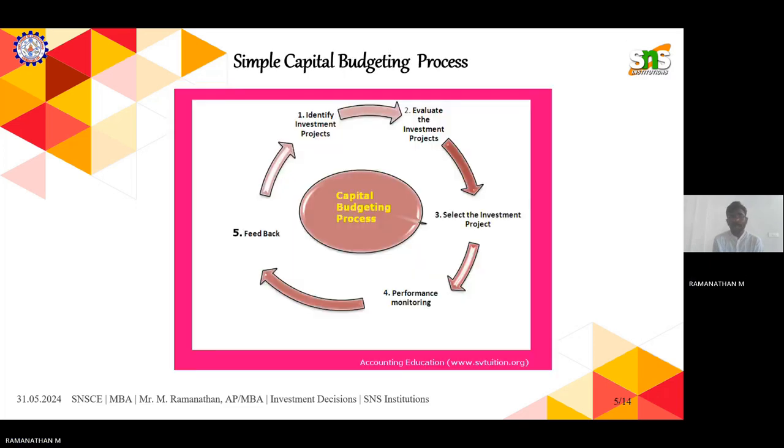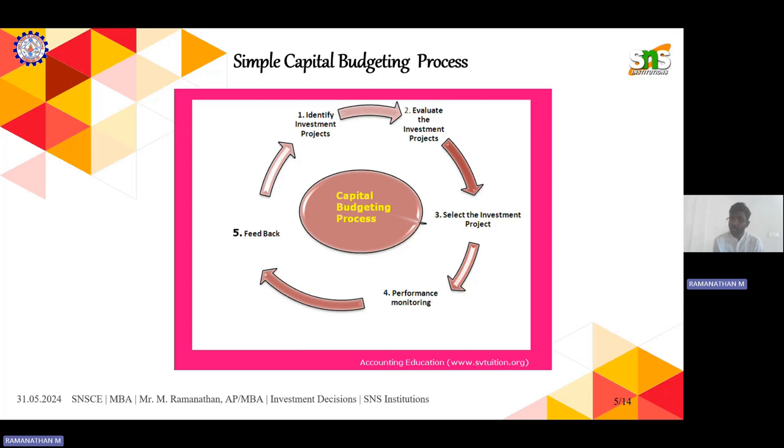So this is the simplest capital budgeting process. First is identifying the potential investment projects and evaluating them, based on risk, applying the techniques and everything, evaluating the entire thing.